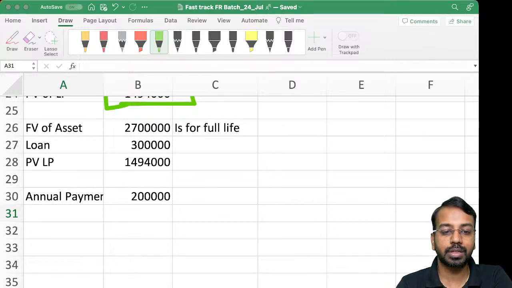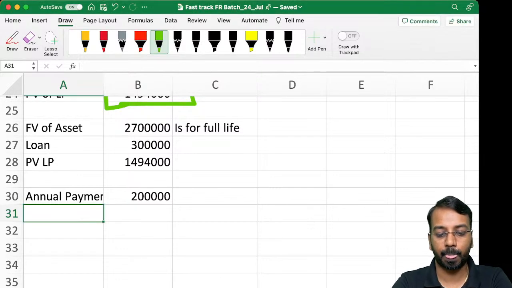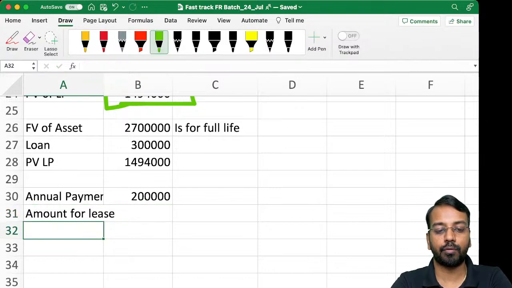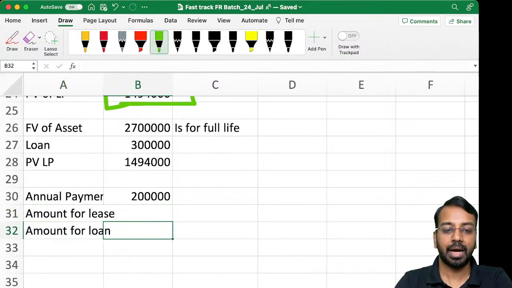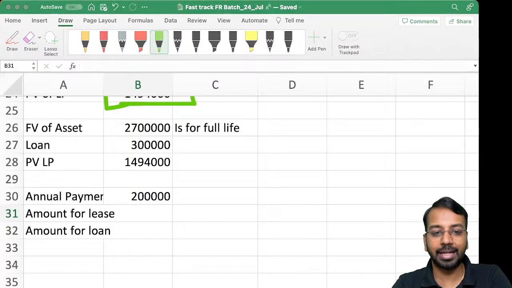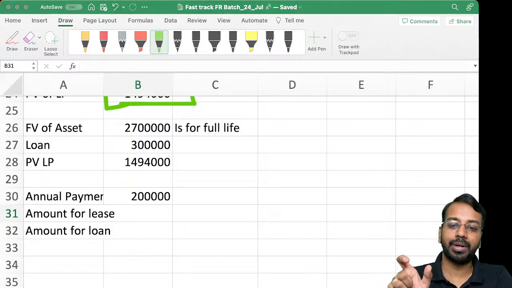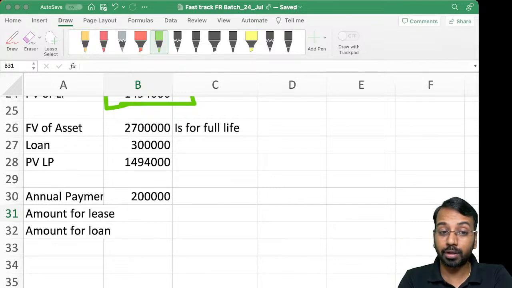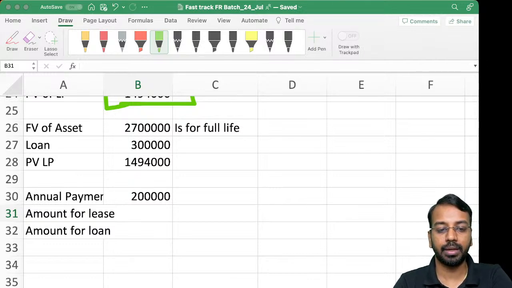Now, out of this amount, whatever I have to pay, 2 lakhs, how much of that is related to lease accounting, for the lessee, the lease portion, and how much is for the loan component? Okay, now the present value of lease payment, the total lease payment is 1494, and out of that I am saying 3 lakhs pertains to the loan provided. So for loan it would be